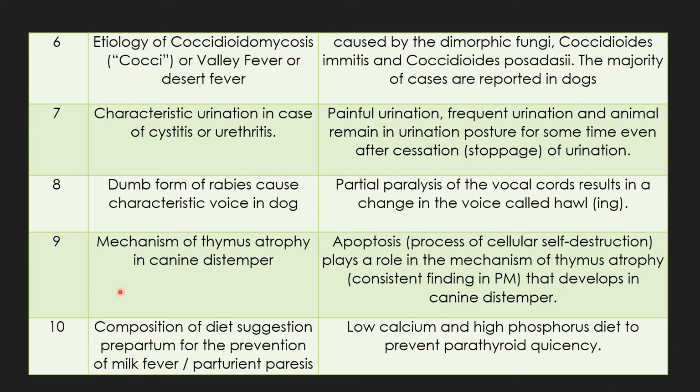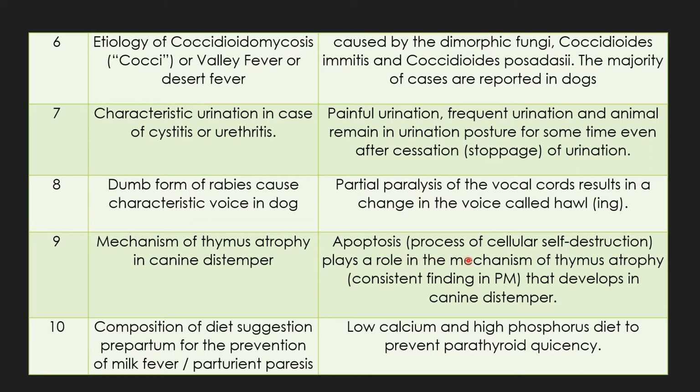Important question. Question 9. Mechanism of thymus atrophy in canine distemper. Thymus atrophy is found in most canine distemper cases. The answer is apoptosis.